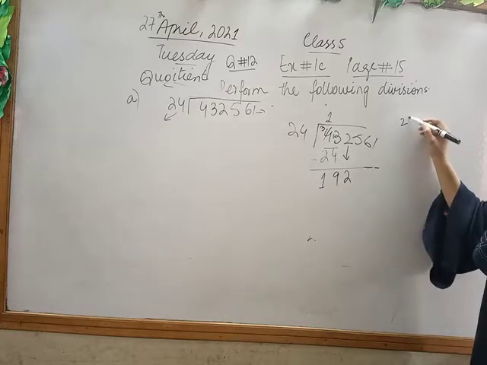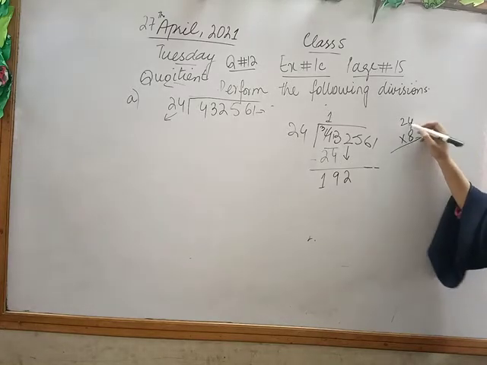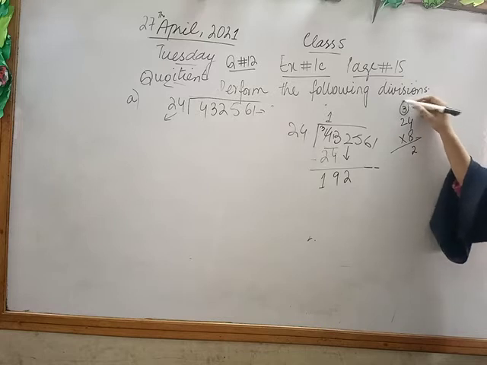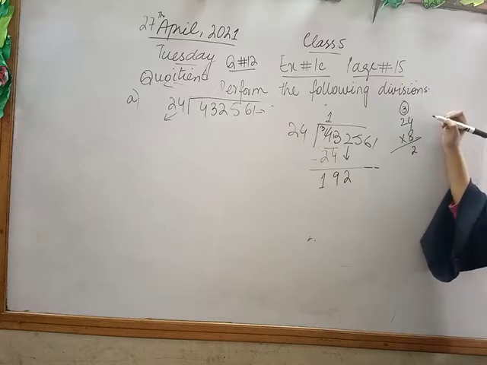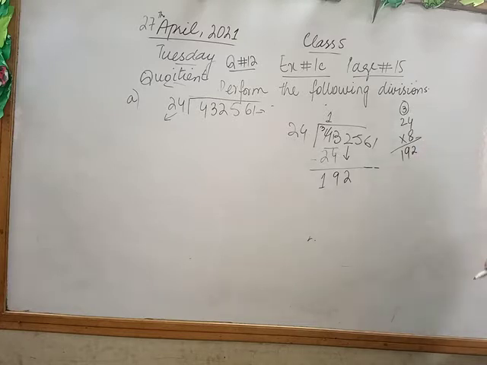So I will again multiply the number 24 with 8. 8 2 times 16, 8 4 times 32, 17, 18, 19, then 192. Fine class. 192. So should I take this? क्या मैं ले सकती हूँ? 24 8 times.